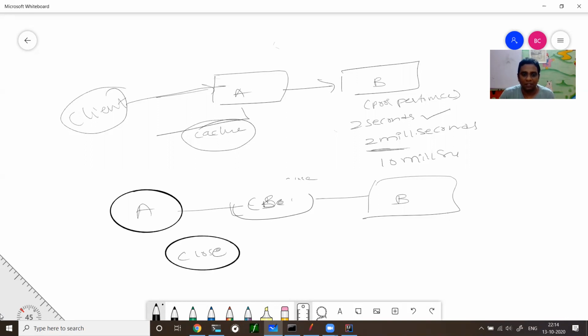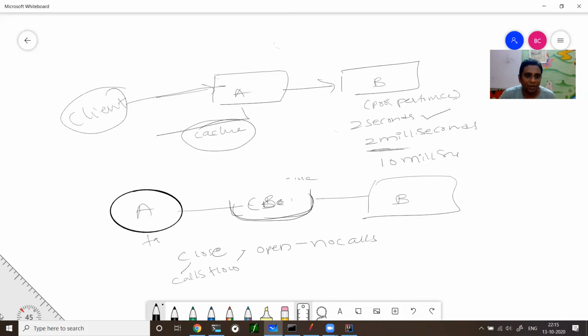Closed and open. In the open state, no calls flow, and in the closed state, calls flow. Currently it is in the open state, so the call from A doesn't go to B.